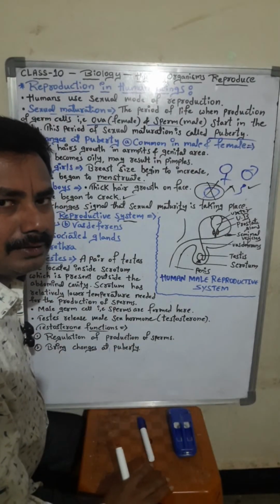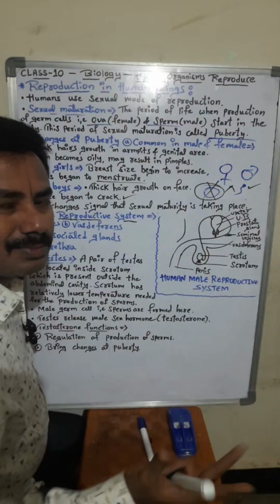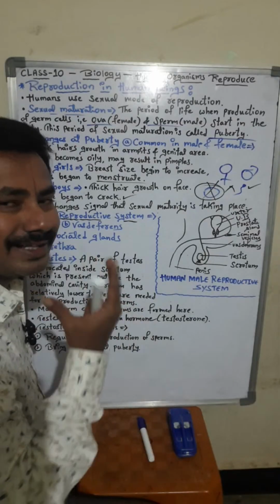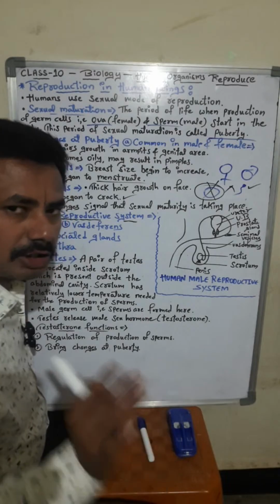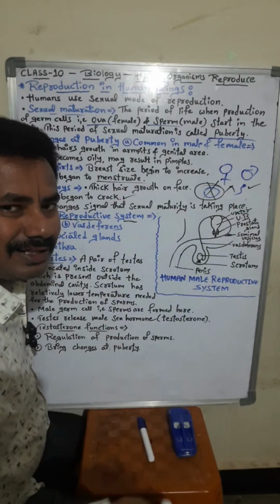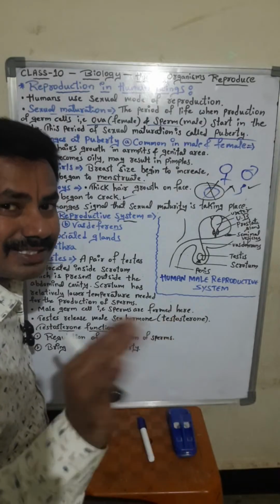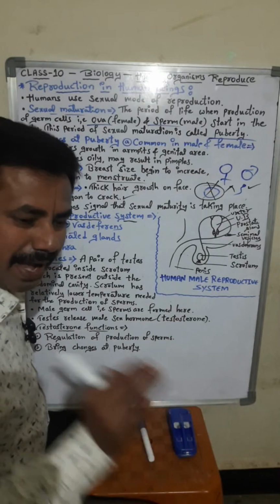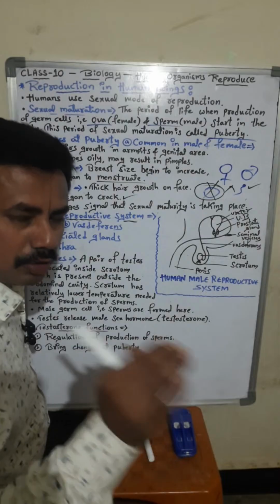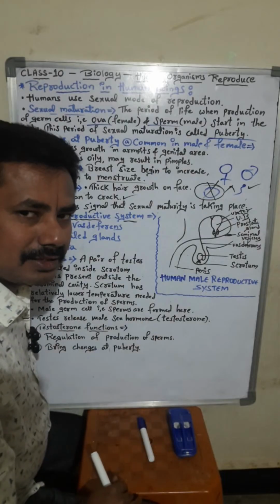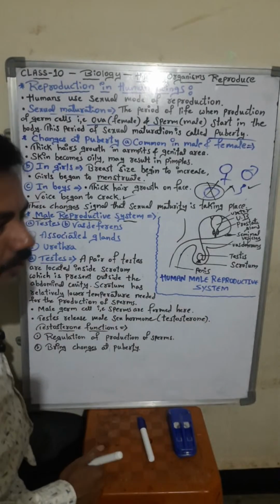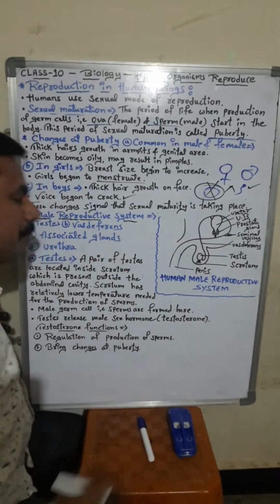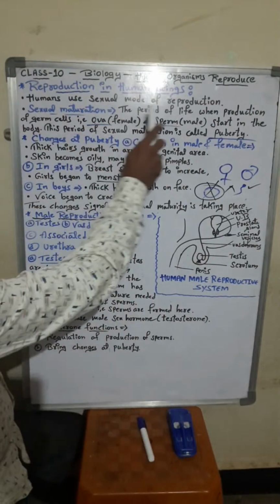In boys, the voice is cracking and thick hair is growing on the face, that is beard and mustache. Girls start to menstruate and the breast size increases. So these are some of the signals, students, that sexual maturity is taking place. Okay, clear? Fine.